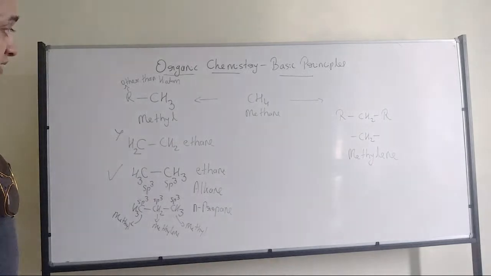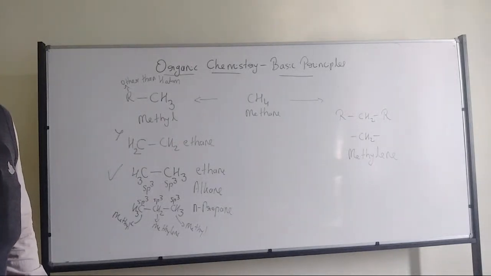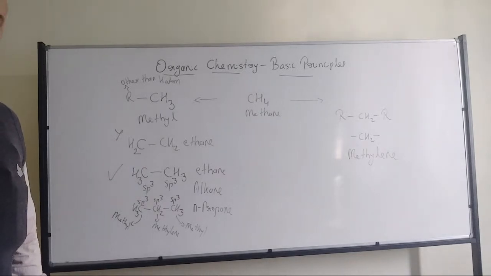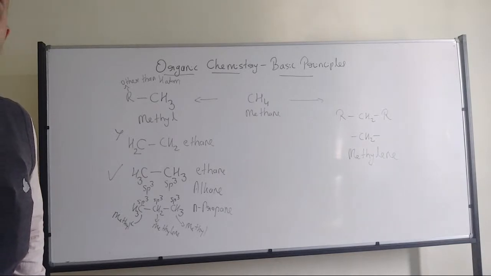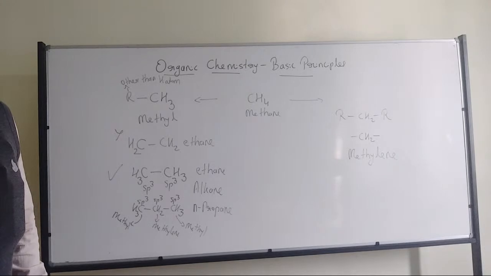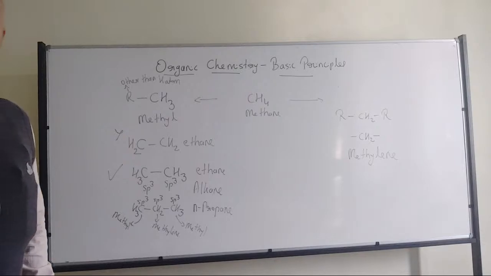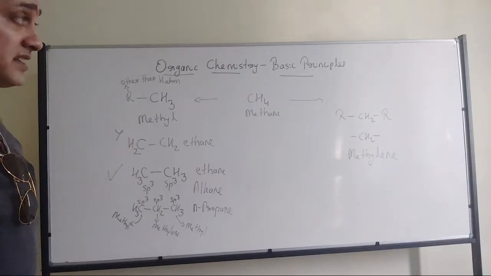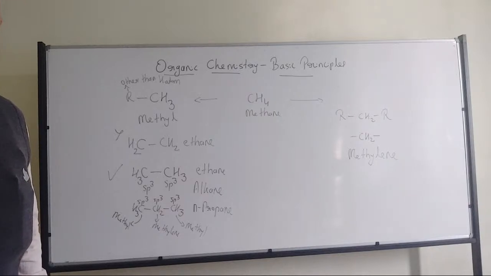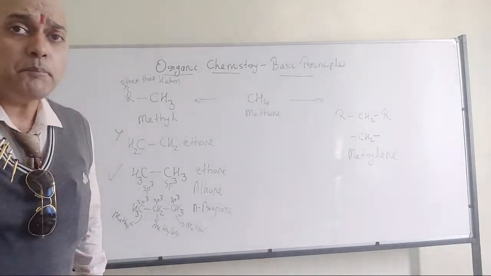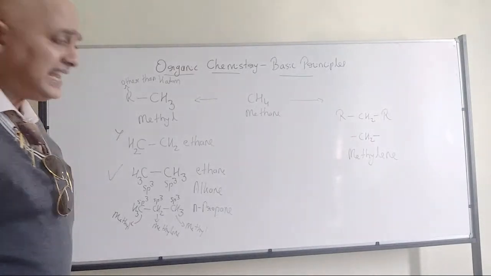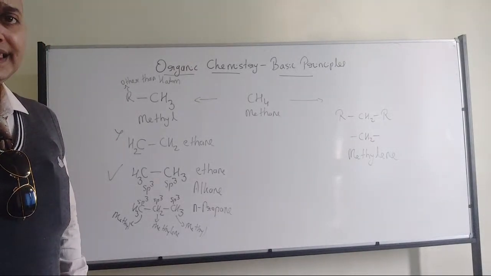Now if you observe it carefully, for ethane I have not written N-ethane. That is because ethane will be present as a 2 carbon molecule and always it will be non-cyclic. There is no question of cyclic. For a cyclic structure to form, minimum 3 carbons should be there. But in case of ethane, we have only 2 carbons. So there is no question of cycloethane. Cycloethane does not exist in nature. It is impossible. Therefore, when I am writing ethane, I will write it only as ethane, not N-ethane.